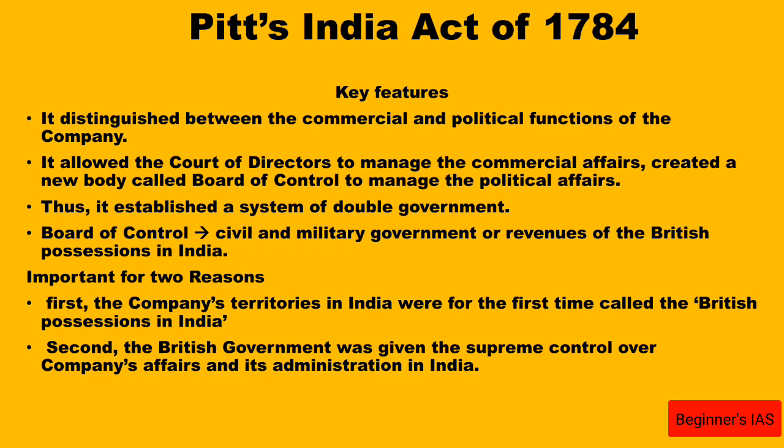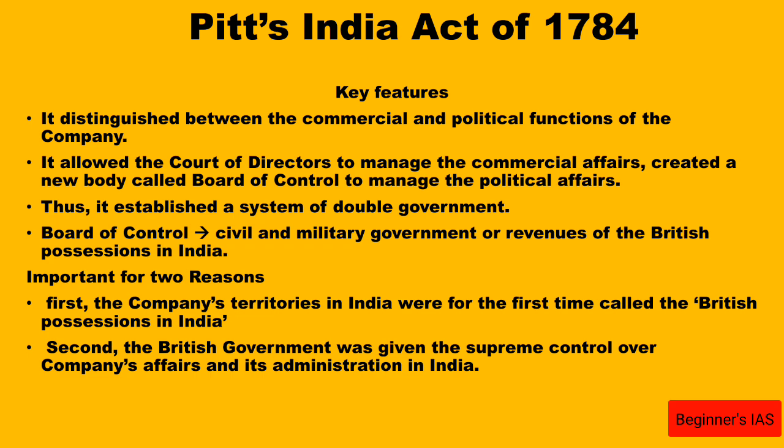First, the company's territories in India were for the first time called British possession in India, and also the British government was given the supreme control. Previously, the Board of Directors of the East India Company had the supreme control. After this act, the British government was given the supreme control over the company affairs and its administration in India.